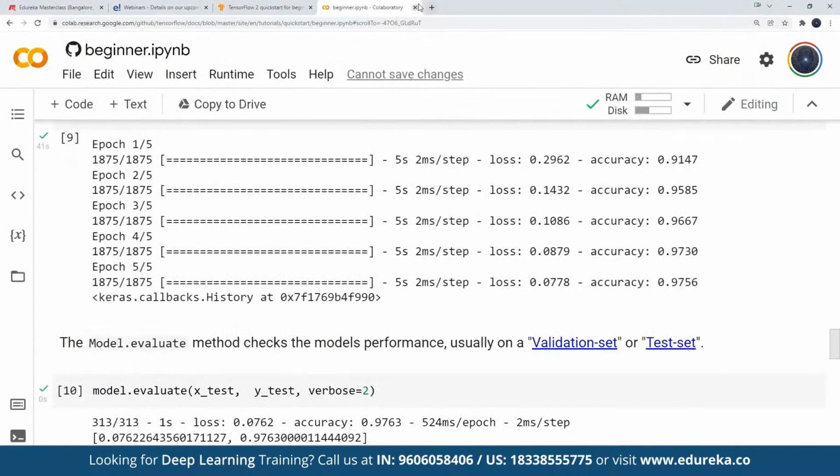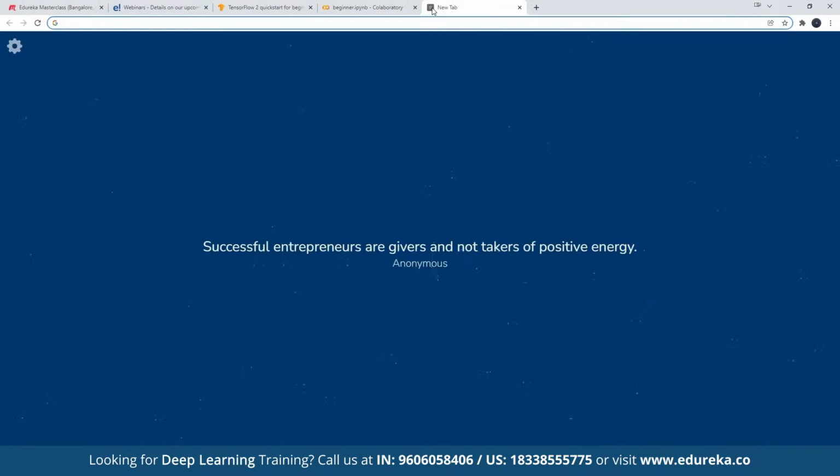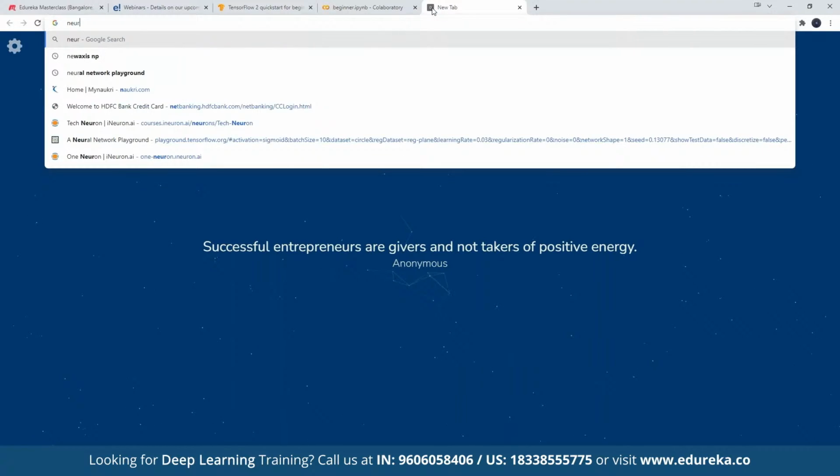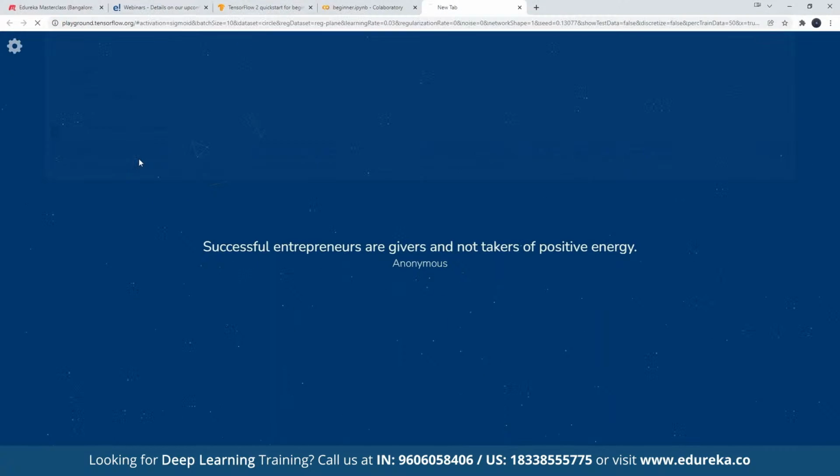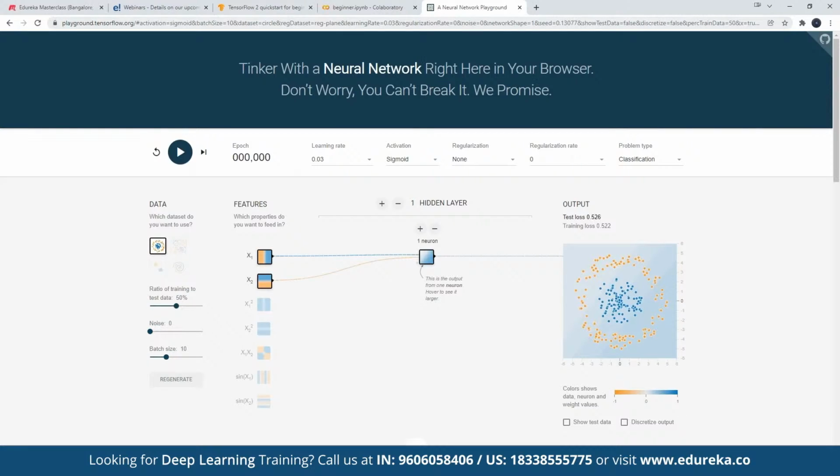In order to get the complete understanding and to try out from your end how you can actually work with deep learning models, let me do one thing. I'll show you an example. It's called the neural network playground by the TensorFlow team. It's a network playground.